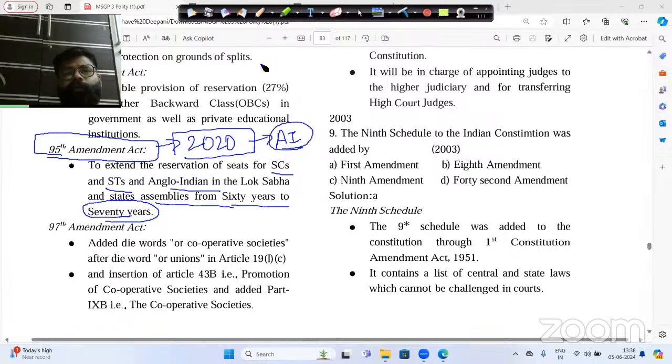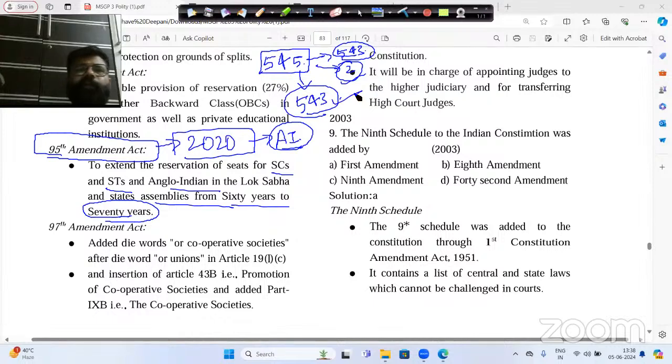Now here you see, before 2020, how many members were there in the Lok Sabha? 545 members were there in the Lok Sabha, in which 543 members were elected by the people, and only two Anglo-Indians were nominated by the President of India. Correct? Now here today in 2024, if you see how many members are there in the Lok Sabha, 543 members in the Lok Sabha.